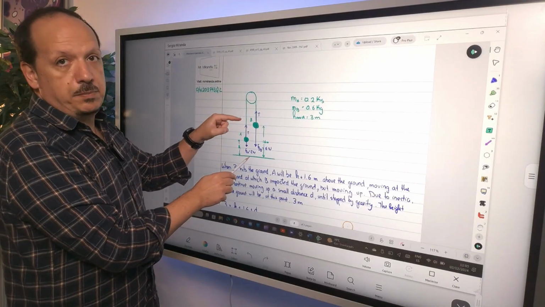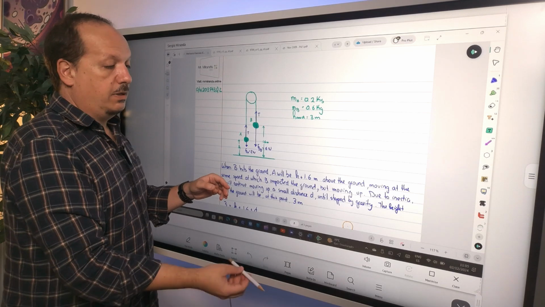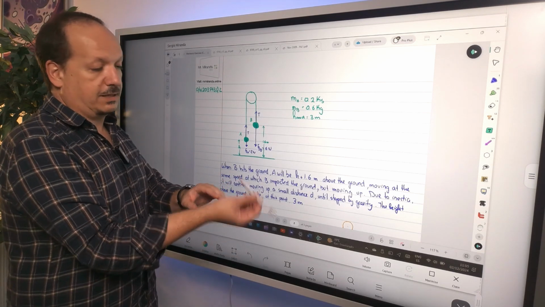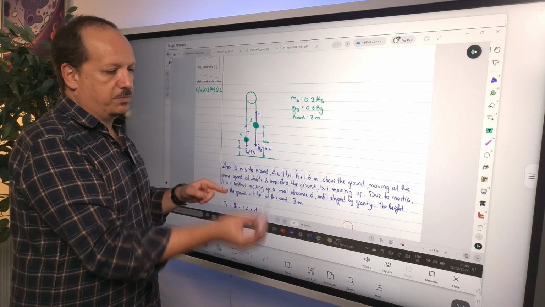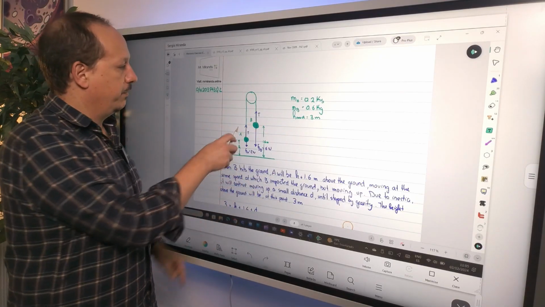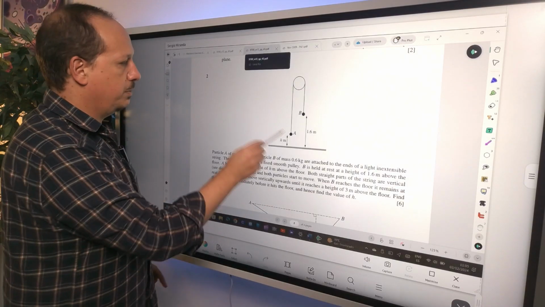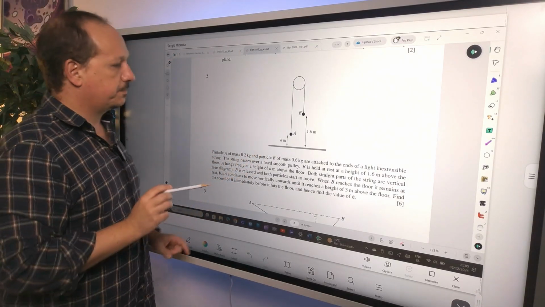This one doesn't stop immediately, right? Because you have inertia, right? It is going up, and the moment, take the marker as the object, the moment it leaves my hand, it still goes up a little bit, right? And the question is going to be the total height. No, it's going to be the value of h, right?